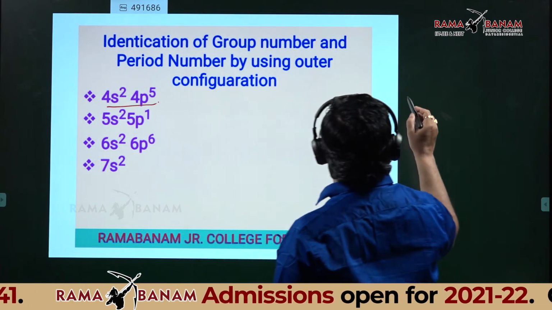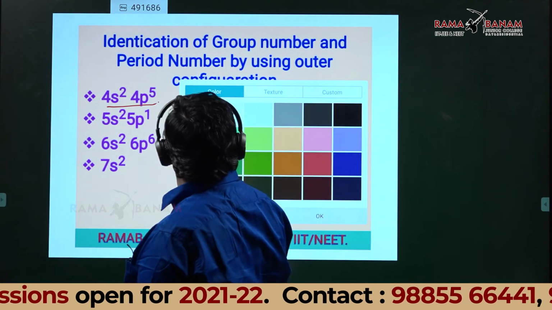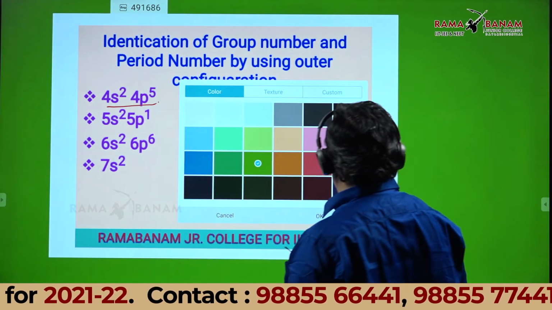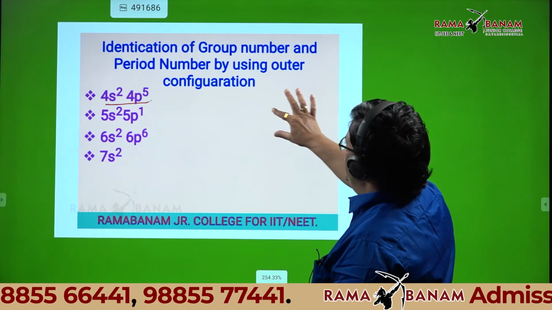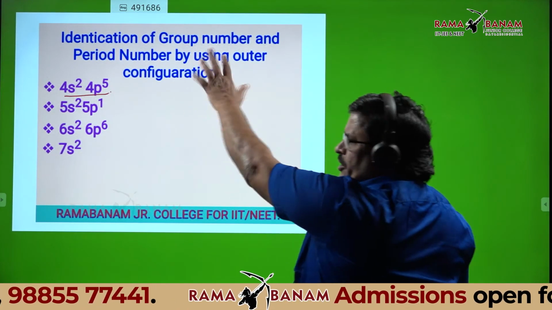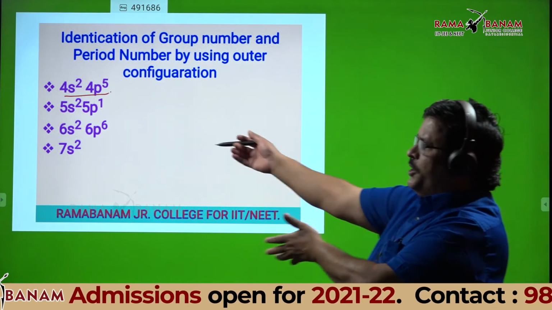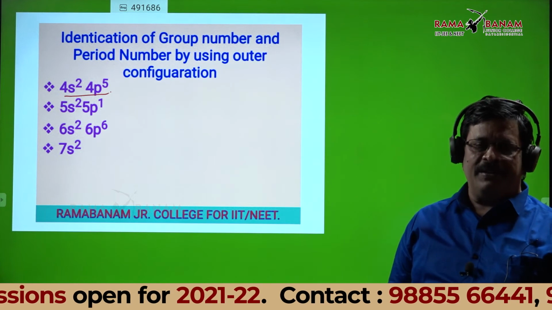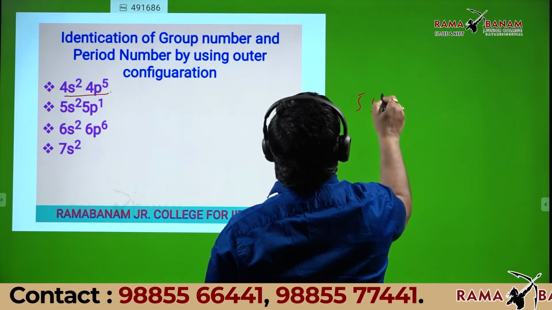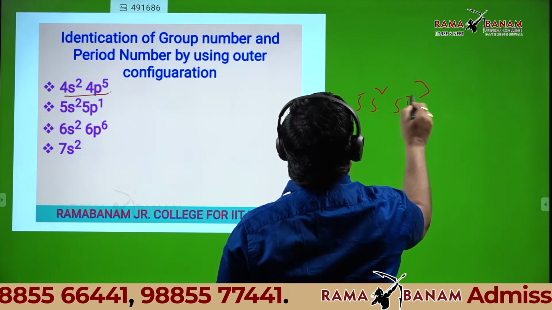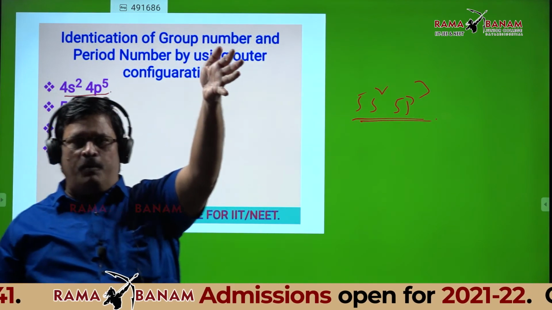I have given simply 4s2 4p5. The 4th period and... Wait, student. I don't want to discuss that configuration. I'll write some other one and explain, after that you write those 4. Suppose I write the configuration as 5s2 5p3. Now I want to identify the group number and period number.